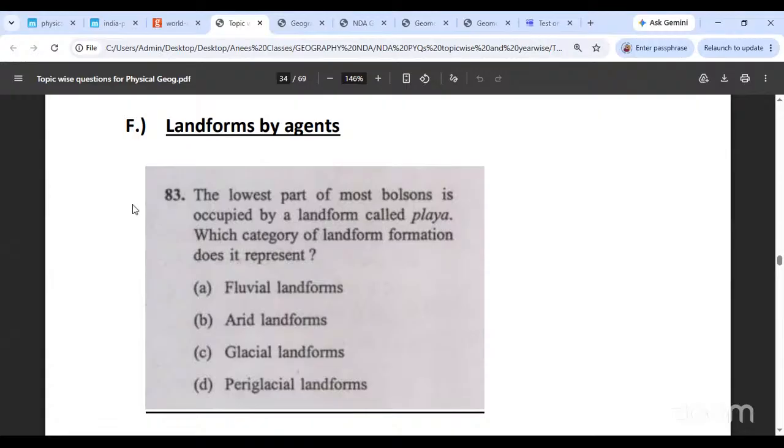Which category of landform formation does it represent? Pluvial, arid, glacial, or periglacial? Remember what a bolson was? A bolson was a valley between two mountains. It is usually formed in a desert landscape. That is what a bolson is.